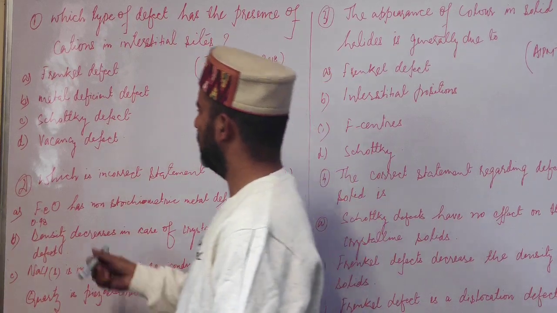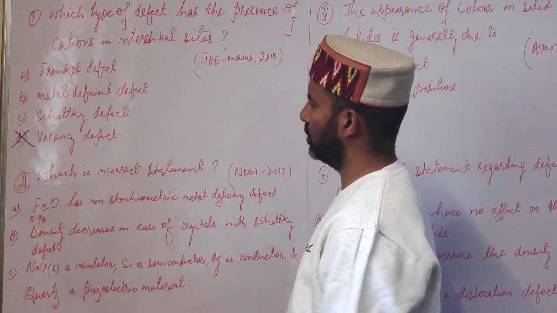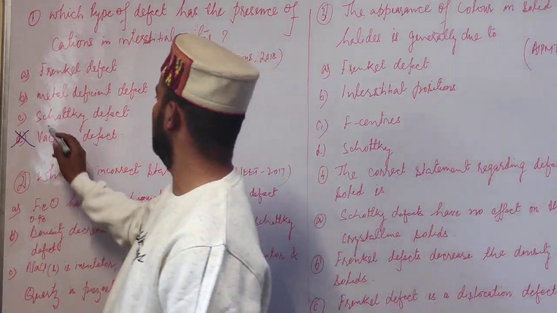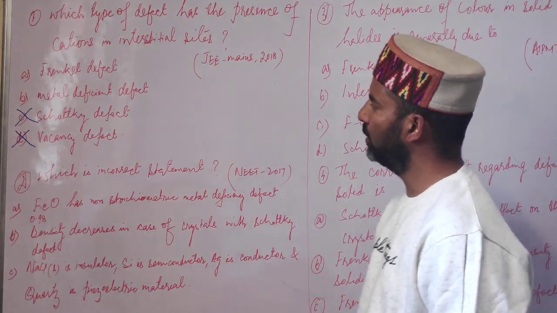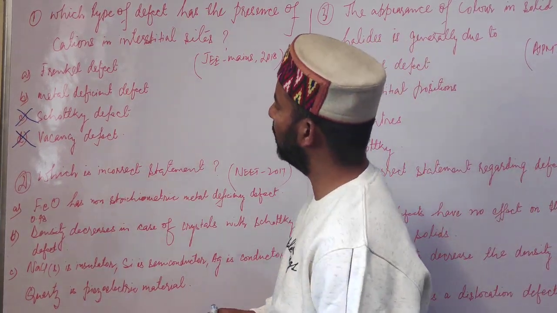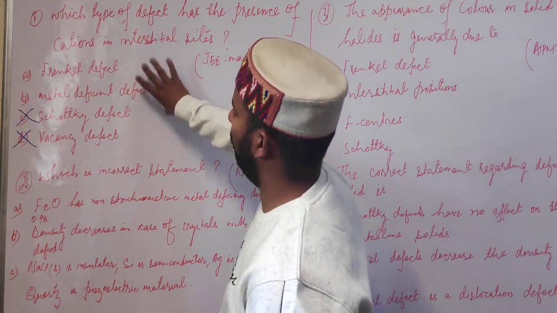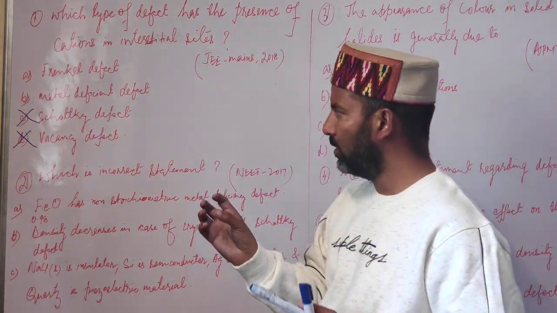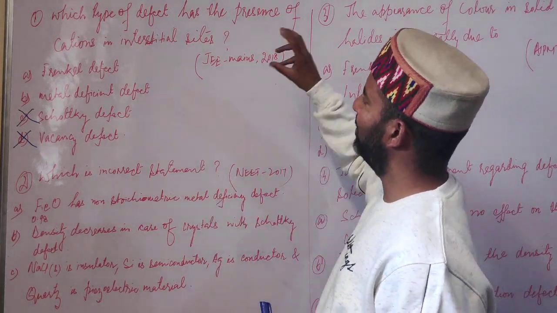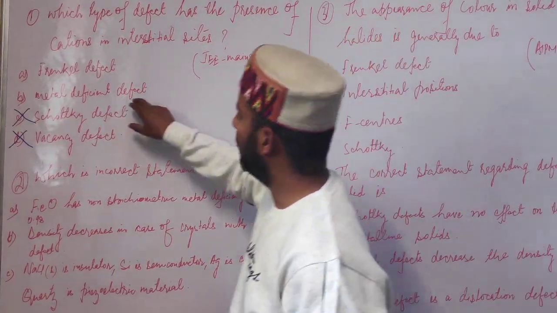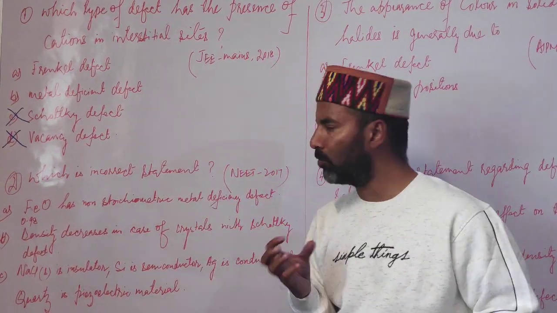Now students, in vacancy defect, ions are missing from the lattice sites, so this is obviously not the correct choice. In Schottky defect also, equal numbers of cations and anions are missing. So we now have Frenkel defect and metal deficiency defect. Now student, in Frenkel defect we have what? A cation is missing from its normal lattice position and occupies what? An interstitial site.